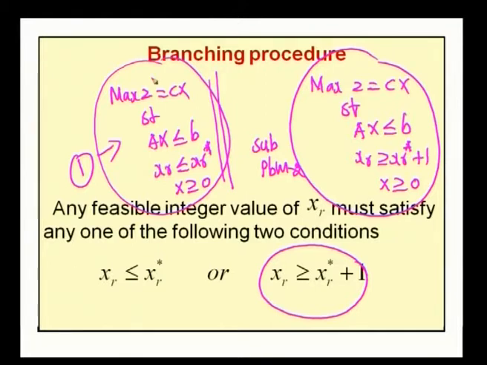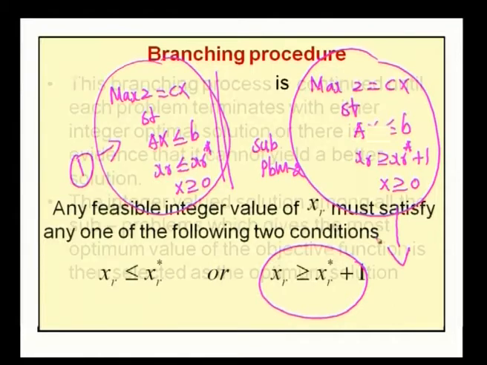By solving this sub problem as a continuous LPP, if we get the integer optimum solution, then this sub problem should not be split further. Whereas, suppose consider this sub problem, if this sub problem does have an optimum solution, but a non-integer solution, again we have to branch this sub problem into two more sub problems.